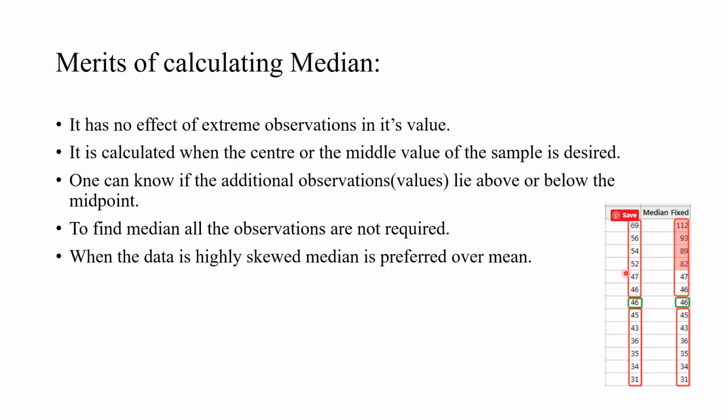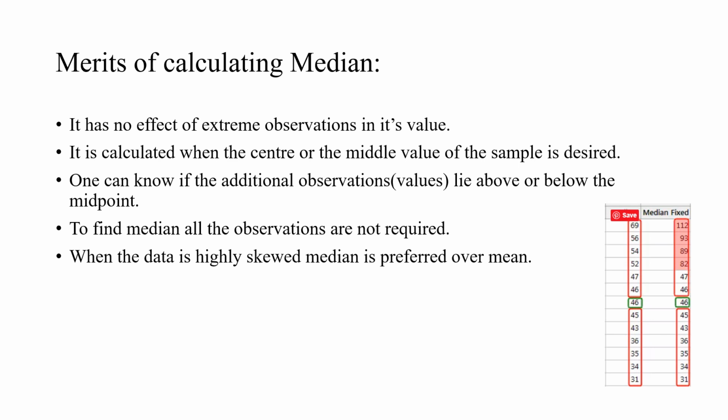Likewise here in the table, if you know that you have arranged all these observations in ascending or descending order, then even if you do not have this 35 or this 54, you know it is in this position, so it is of no value. We just need to know the order, that is, the number of the observation, whether it is the sixth observation or the seventh observation. Also, the median is required when the data is highly skewed.